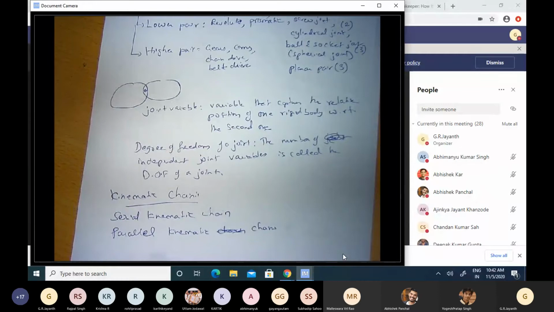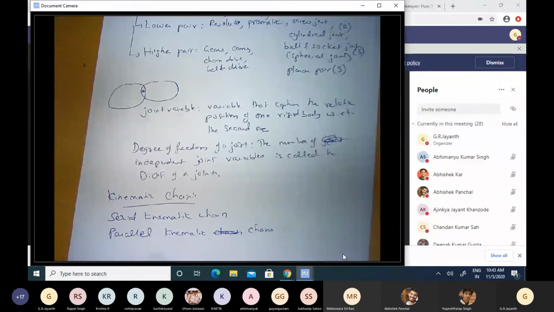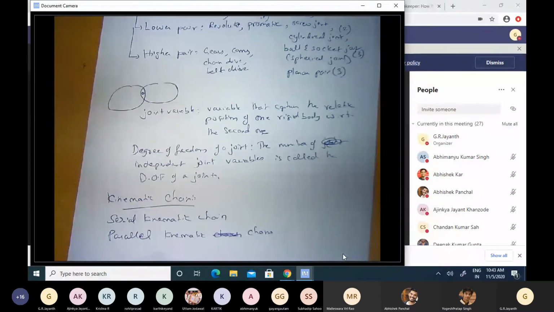Okay, so why is it called parallel? The name parallel is misleading because it has nothing to do with parallel lines or such other geometric parallelism. It's called parallel because if you have such a loop, then if I move one of the rigid bodies in the loop, many others also end up moving. Okay, so that's why it's called a parallel kinematic chain.